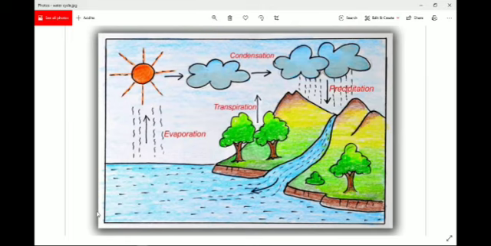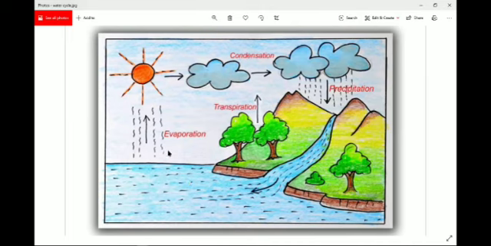Now you can see that here it is shown as evaporation. What happens is that water in the various water bodies such as oceans, lakes, ponds, or rivers warms up due to the heat of the sun. So we show a sun over here. Due to the heat of the sun, the water in the water body starts getting converted into vapor.